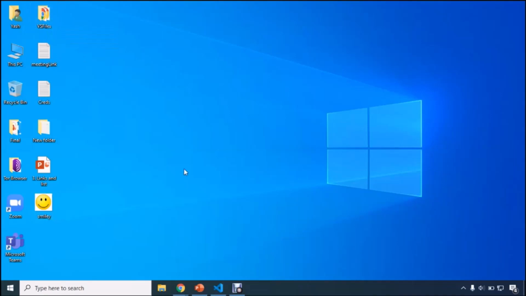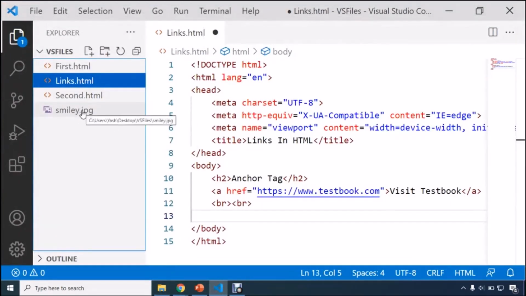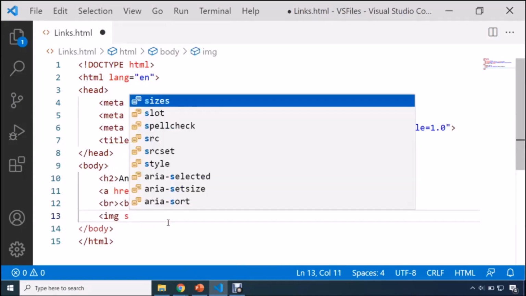This image, you need to copy, open your VS Files folder, and then paste this image over here. Okay, and if I show you Visual Studio Code, you can see that we now have this image. Now in this demonstration, I will be showing you how we can convert an image into a hyperlink. So here, for the image, I will be using the image tag.